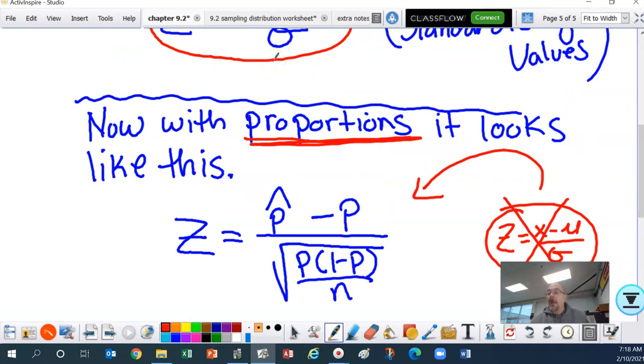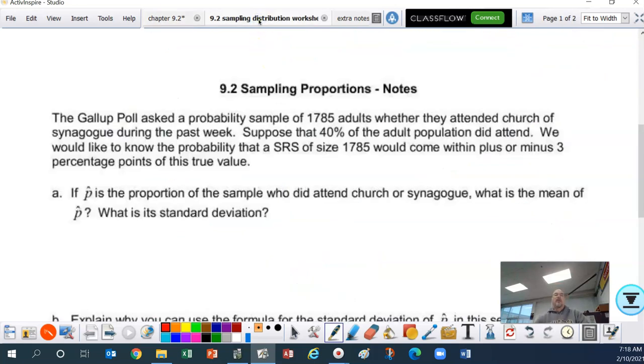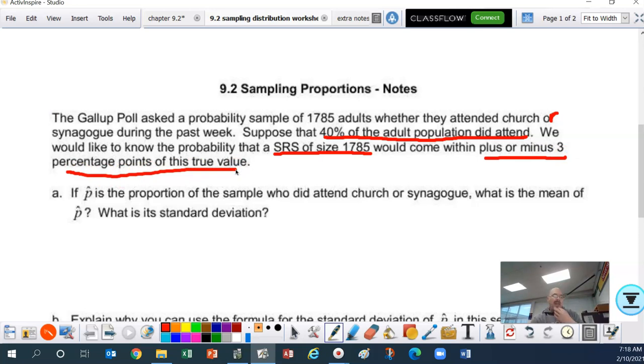Now let's look at applying this to an example. The Gallup poll asked a probability sample of 1,785 adults whether they attend church or synagogue during the past week. Suppose that 40% of the adult population did attend. We would like to know the probability that a simple random sample of 1785 would come within plus or minus 3 percentage points of the true value.